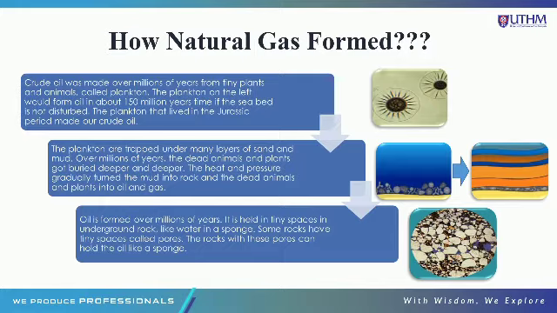Crude oil was made over millions of years from tiny plants and animals called plankton. The plankton on the left will form in about 150 million years' time if the seabed is not disturbed. The plankton that lived in the Jurassic period made our crude oil.